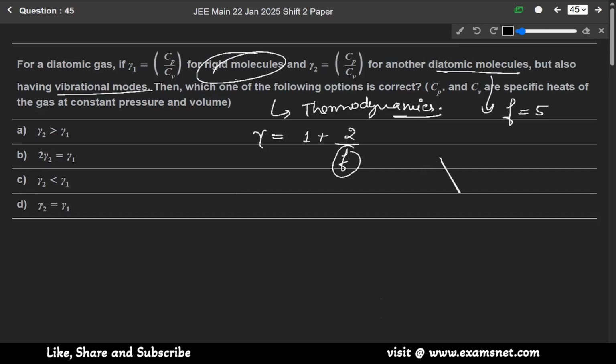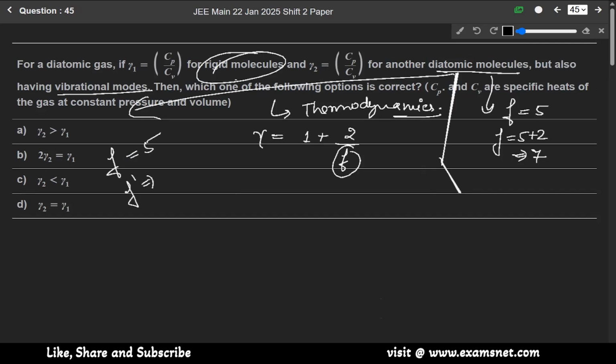If it also has vibrational modes, then we add 2 degrees of freedom, so f prime becomes 7. If the degree of freedom increases, then gamma decreases, meaning gamma 2 will be smaller than gamma 1. So option C is the correct answer.